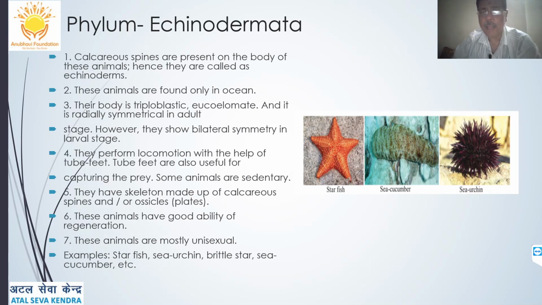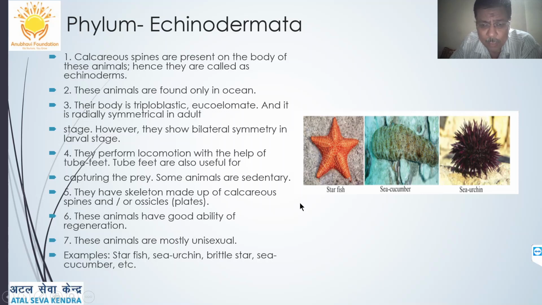The next is phylum Echinodermata. As the name suggests, echino means spines and derma means skin. So these are the organisms which have a spiny calcareous body, covered with spines, and hence they are called echinoderms. They are found in the ocean only, that is, marine habitat. Triploblastic, eucoelomate, and a radially symmetrical body. The famous example is starfish.